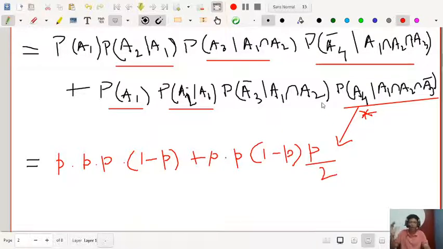And if he fails the previous one, the next one will be p by 2. So he fails in the previous one, that is why the probability is 1 minus p, and the next one will be p by 2 because he fails in the previous one. Similarly, you will explain the others.